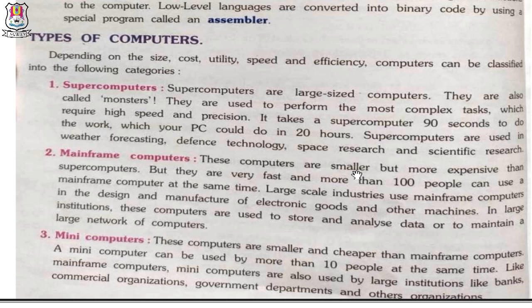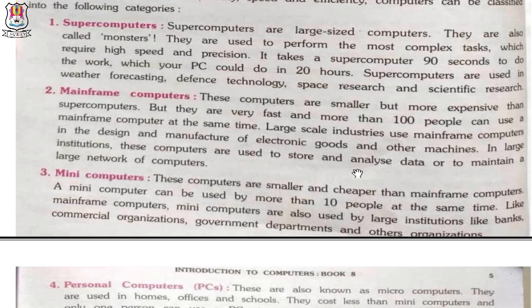Number 2. Mainframe computers. These computers are smaller but more expensive than supercomputers, but they are very fast, and more than 100 people can use a mainframe computer at the same time. Large scale industries use mainframe computers in the design and manufacture of electronic goods and other machines. In large institutions, these computers are used to store and analyze data or to maintain a large network of computers.